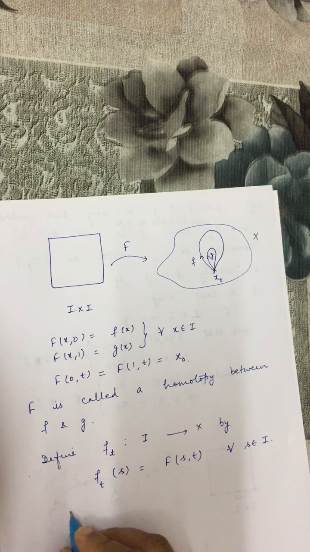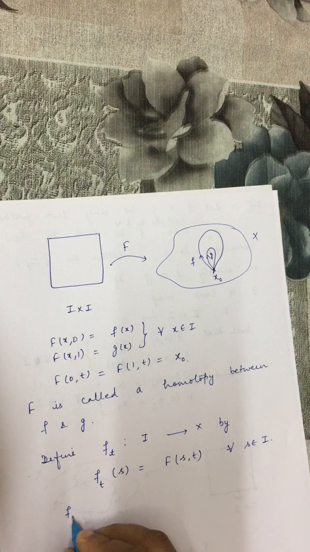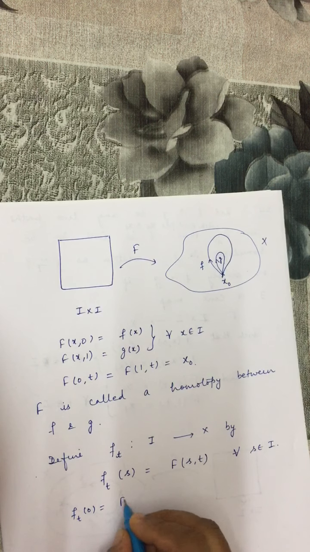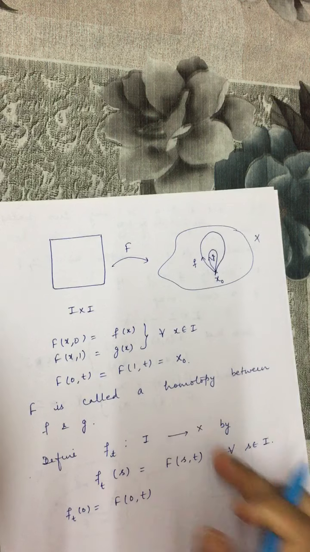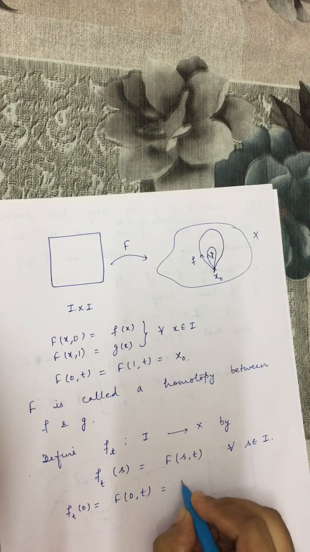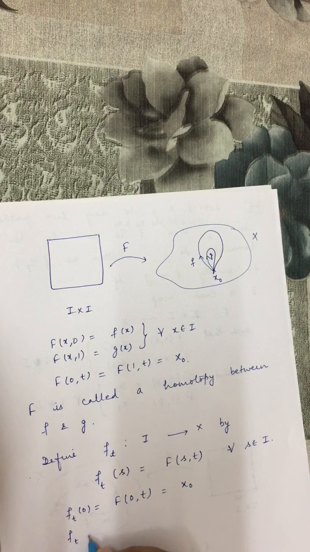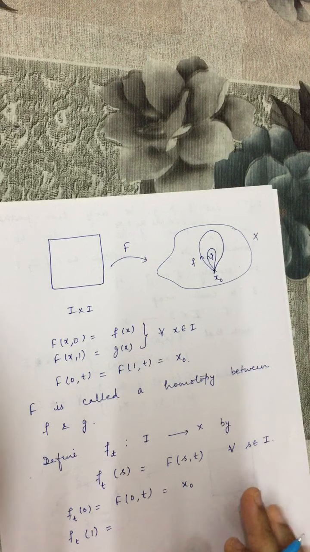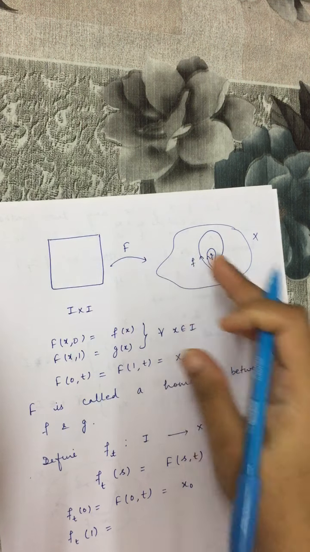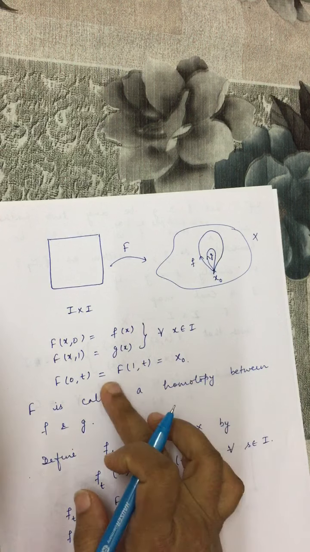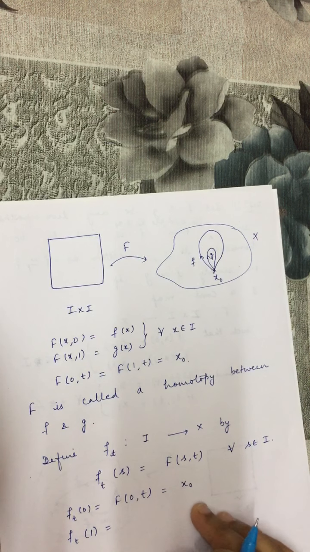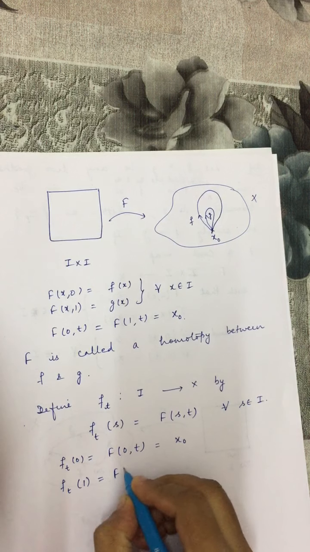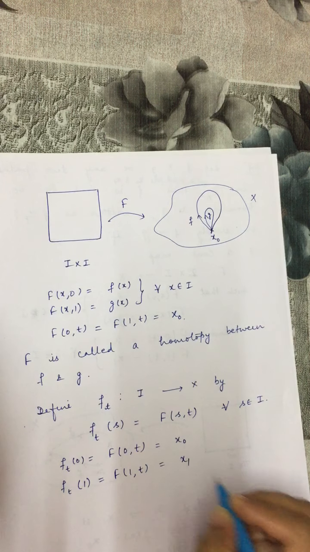Let us see what the initial and terminal points of this path are. f_t(0) is F(0,t), and because it is a homotopy, F(0,t) is x0. Similarly, f_t(1). Here I am taking any paths f and g which have initial point x0 and end point x1. So f_t(1) is F(1,t), and that is x1.